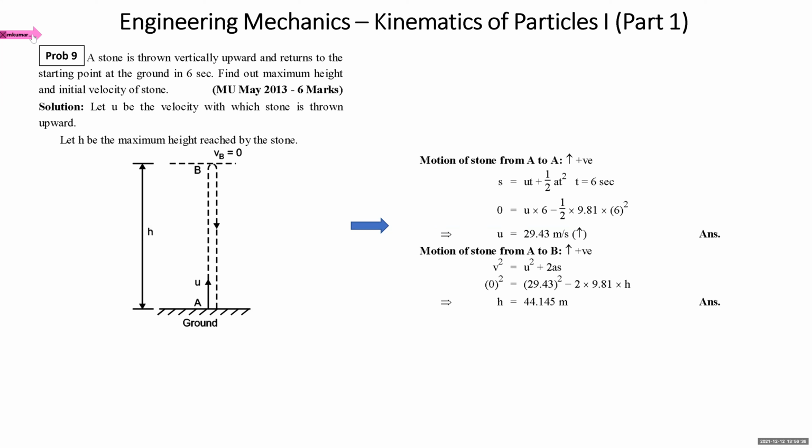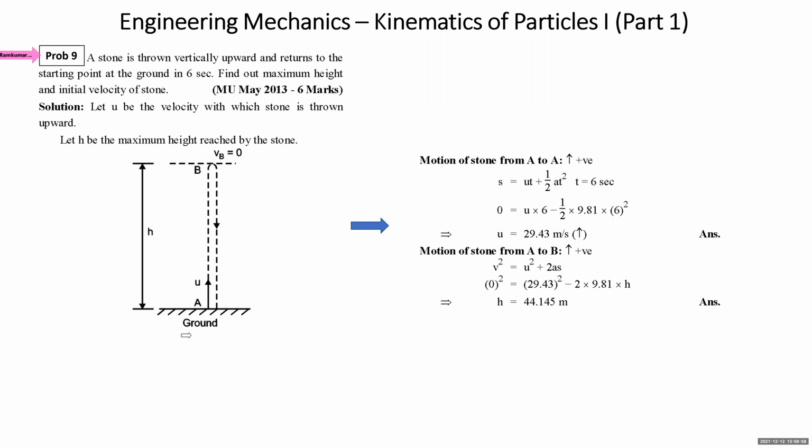So far, in the problems we have taken in 8 sums, you had seen the displacement and distance were the same in all problems. Why was it the same? Because the particle was moving in the same direction. Now, I'm reading question number 9. A stone is thrown vertically upwards and returns to the starting point at the ground in 6 seconds. Find out the maximum height and initial velocity of the stone.